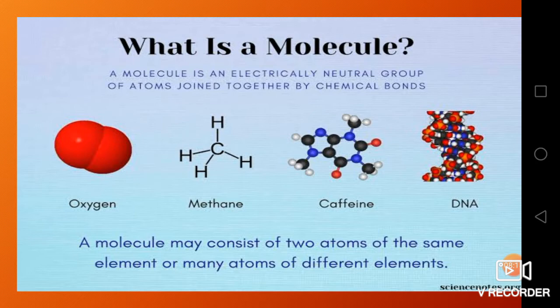Here you can see the example of oxygen. Two oxygen atoms combine together and form a molecule. Then you can see the example of methane. Here two different elements, carbon and hydrogen, combine and form the methane molecule. Similarly you can see caffeine and DNA.